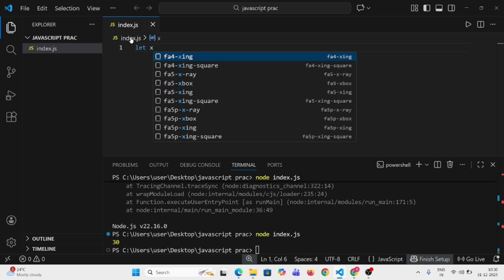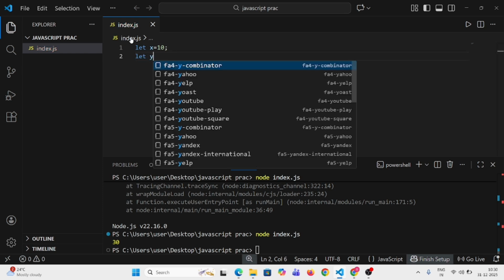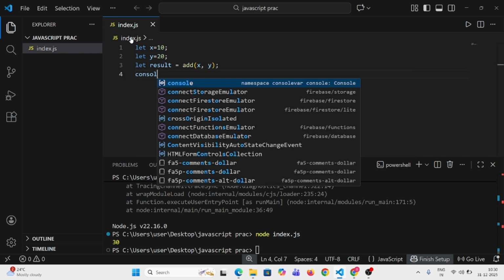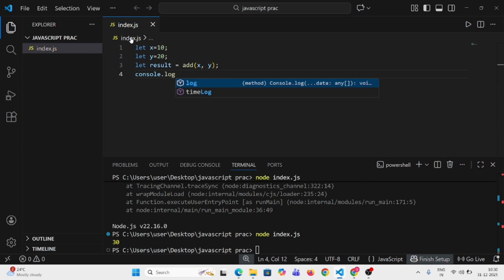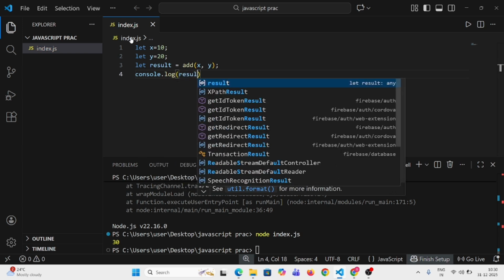Let x is equal to 10 and let y is equal to 20. Let result, here I'm going to call the function add of x comma y, right? I'll print the value before defining the function. I did not define any function here, I have just called the function.